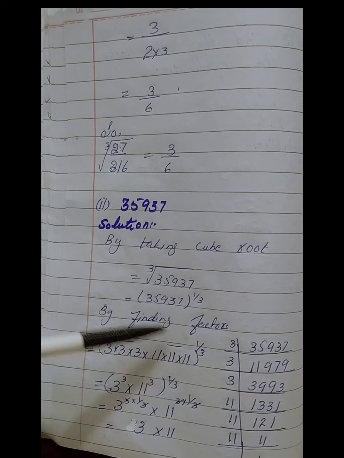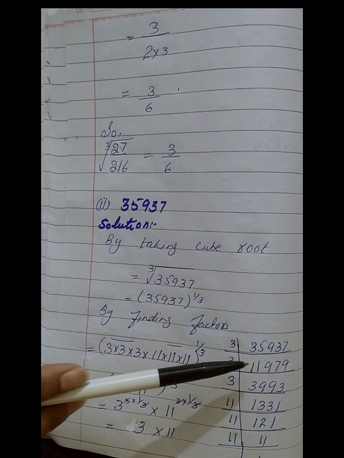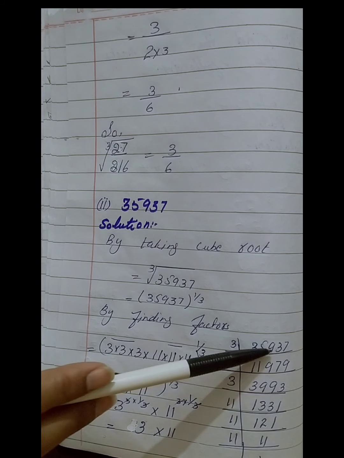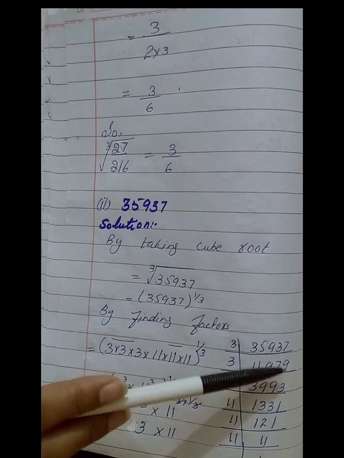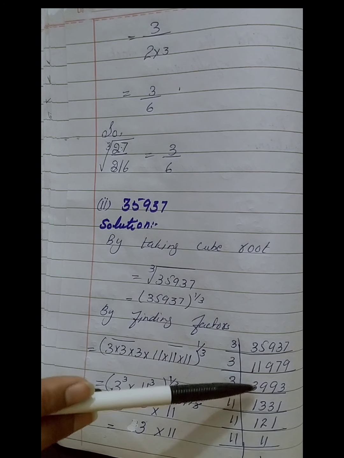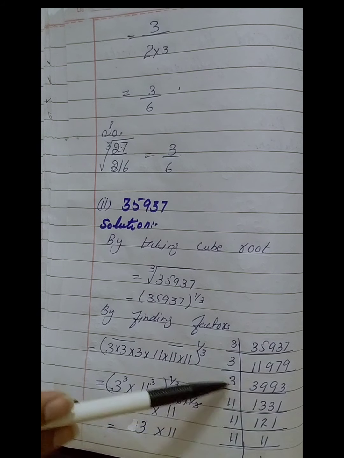35,937. So by taking cube root, we write the power of cube root, which is 1 over 3. Now factorize the value. 3 1s are 3, 3 1s are 3, 2 carry, and 3 9s are 27, 2 carry, 3 7s are 21, then 2 carry and 3 9s are 27. So 3 3s are 9, 2 carry, 3 9s are 27, and then 2 carry, 3 9s are 27, 3 3s are 9. The summation of these digits is divisible by 3, so this value is divisible by 3. So 3 1s are 3, 3 3s are 9, 3 3s are 9 and 3 1s are 3.